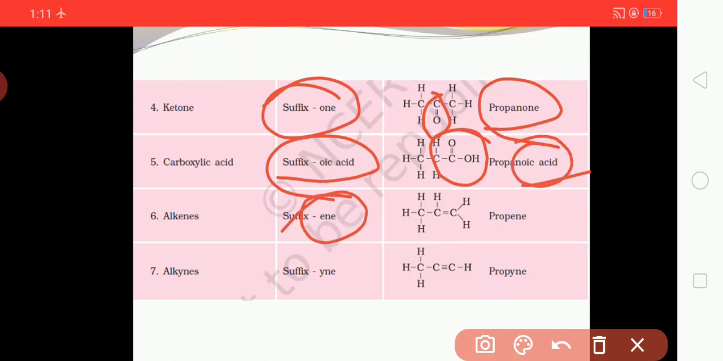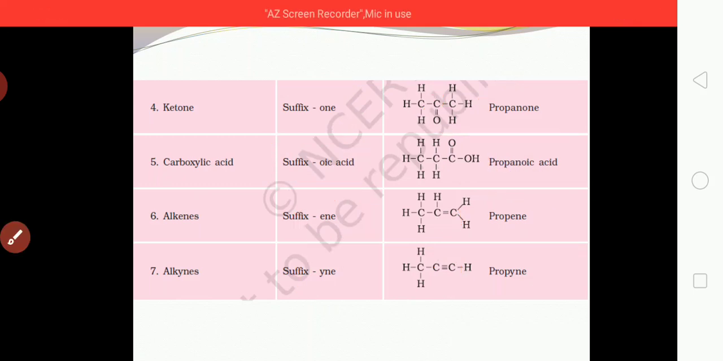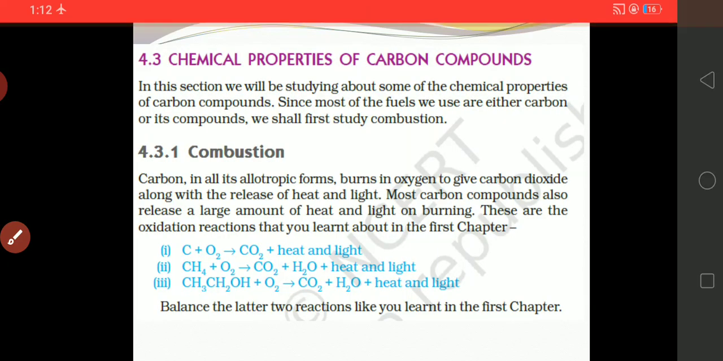In the same way for "ene", a double bond will be there, so propene. For "yne", a triple bond should be there. If a compound contains a triple bond, it is said to be propyne, and as you can see, 3 carbons are there. If the double bond is there with 3 carbons, it is propene. If the COOH group, C double bond O and OH, is there, it is propanoic acid. So this was your functional group.